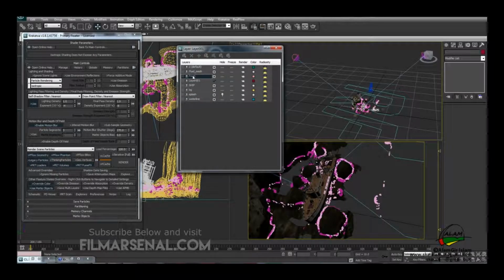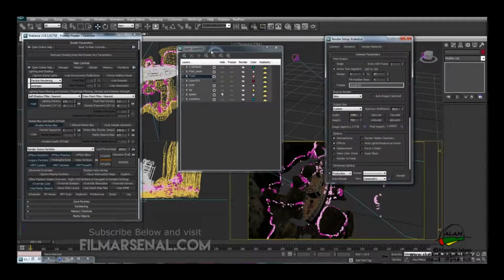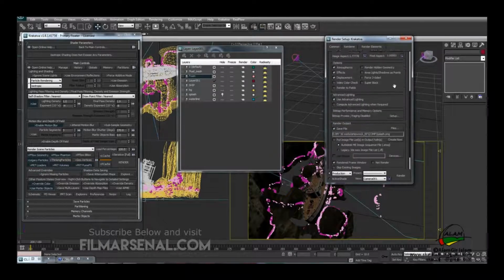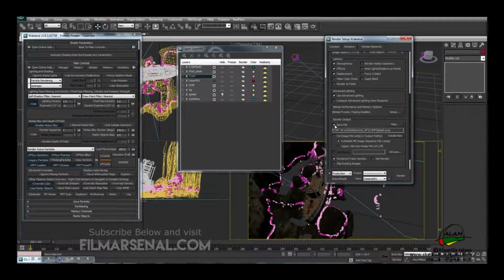So we'll be rendering the foam and the waterline together with all the settings the same. We can hit render, but before doing that we'll have to change this back to single and click on the save file button to uncheck the save file, and in camera 1 we'll hit render.